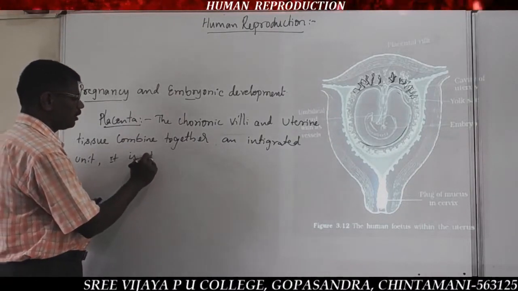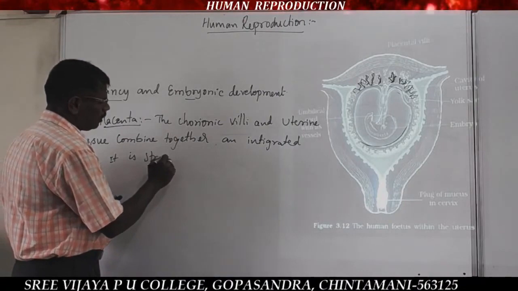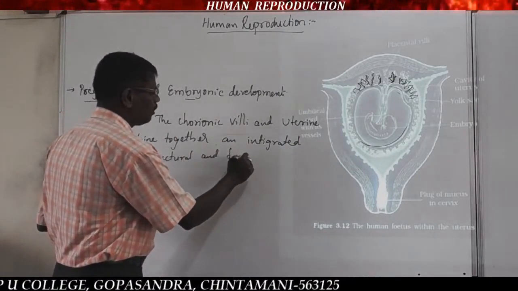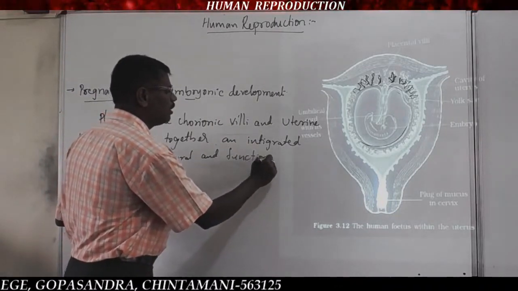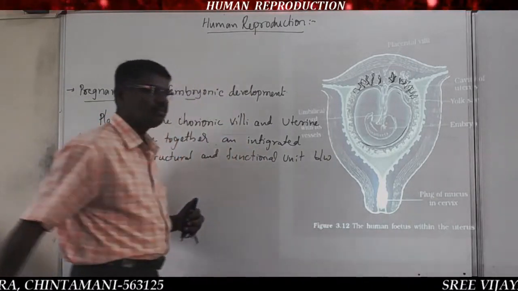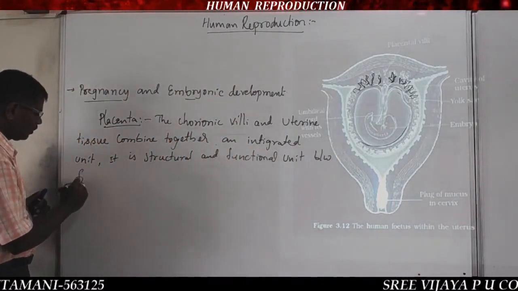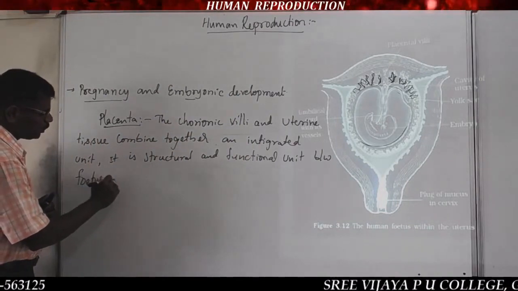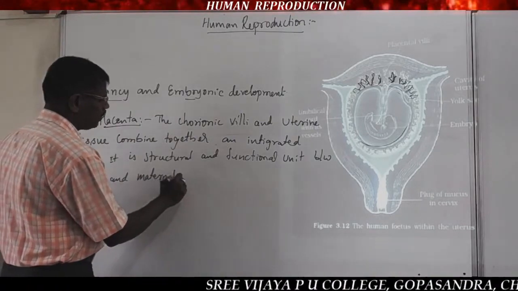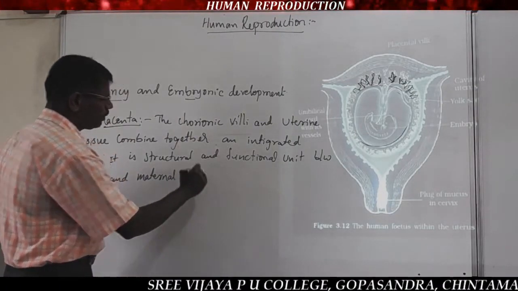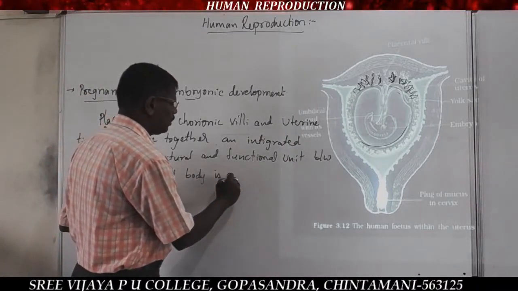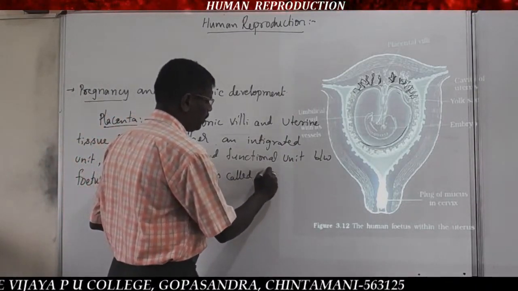It is a structural and functional unit between fetus and maternal body, called the placenta.